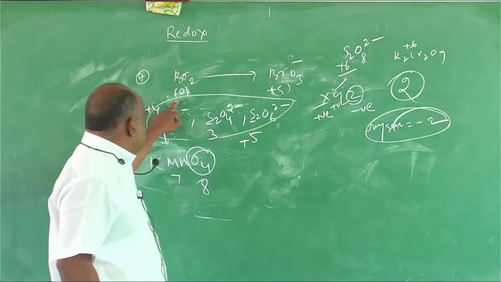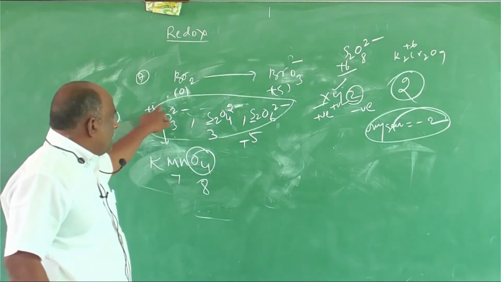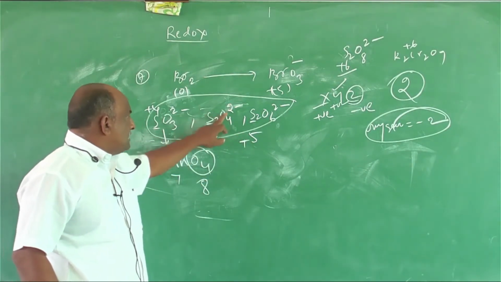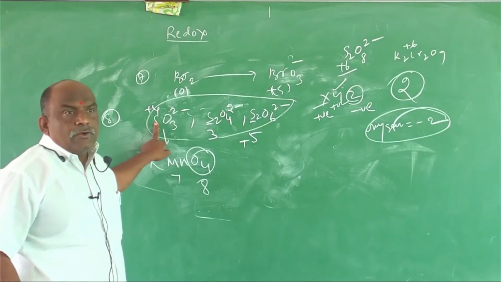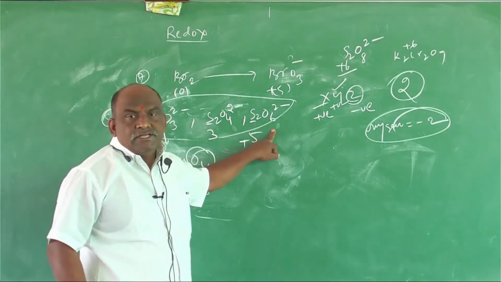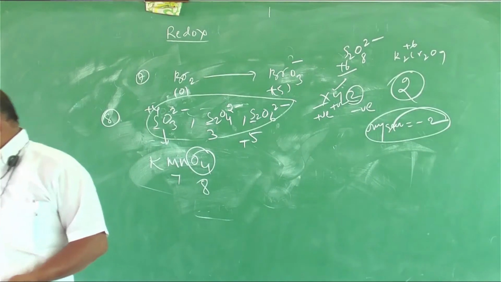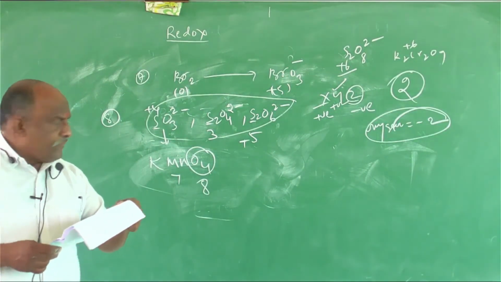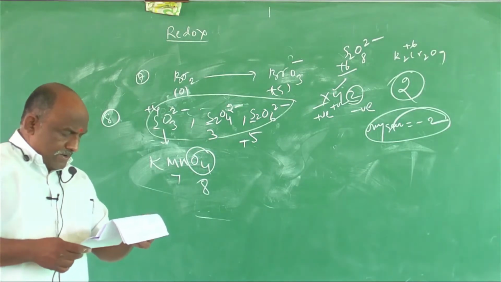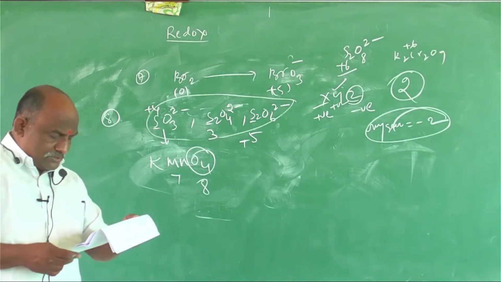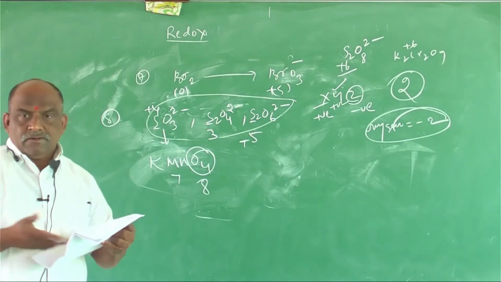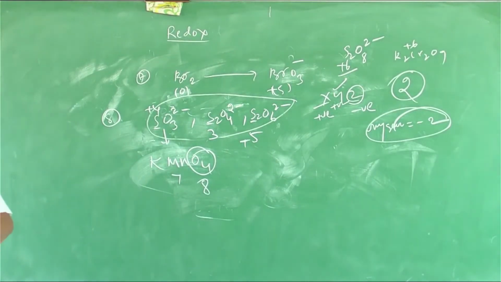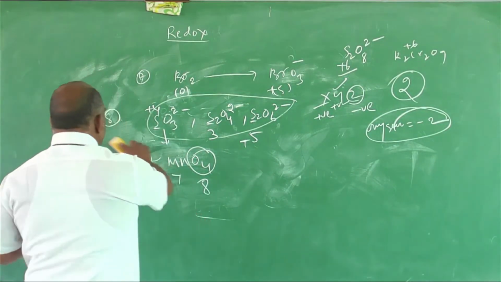So what will be the answer for this? Plus 4, plus 3, plus 5, meaning S2O4 2 minus is less than SO3 2 minus is less than S2O6 2 minus. So which is the correct option? S2O4 2 minus, SO3 2 minus, S2O6 2 minus. In my paper it was first, but in your paper it is second. The second option is right according to your question paper. Clear?